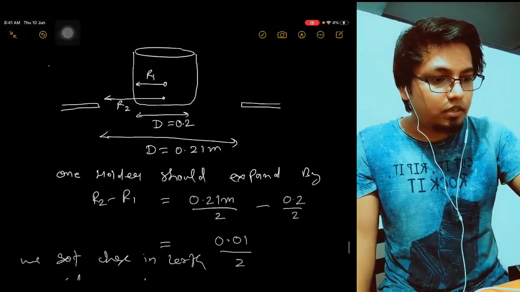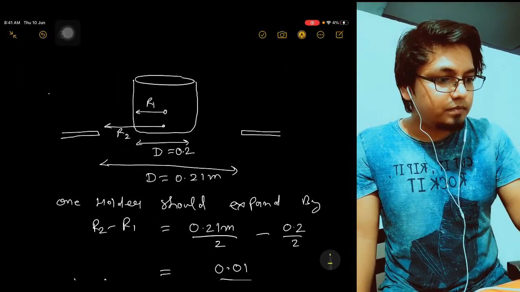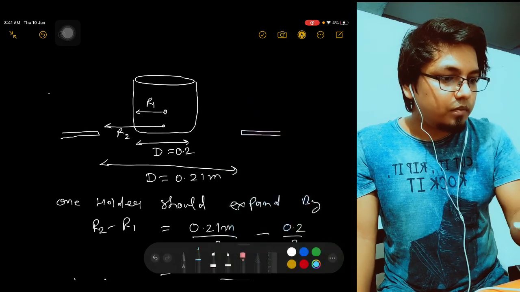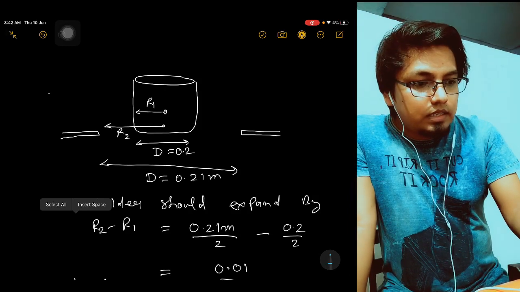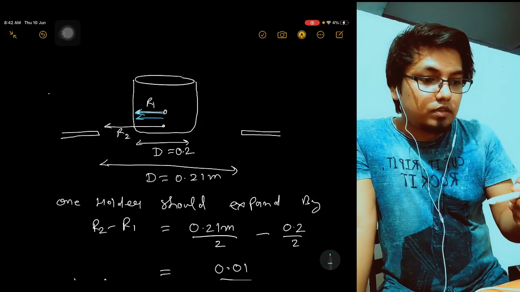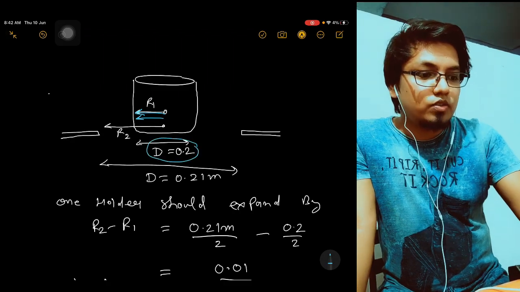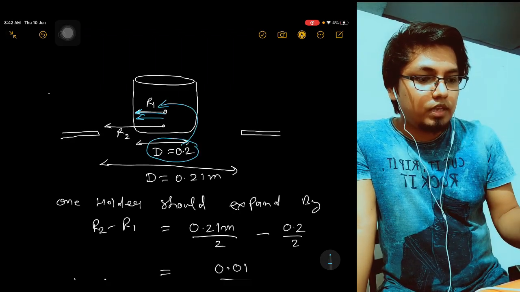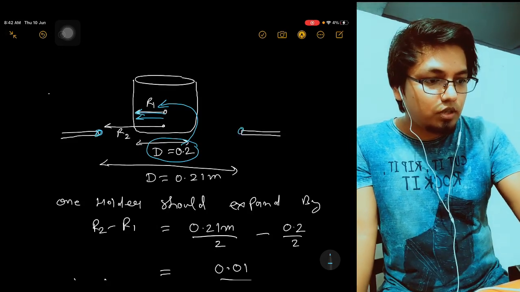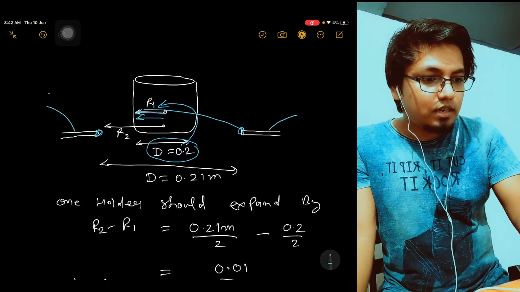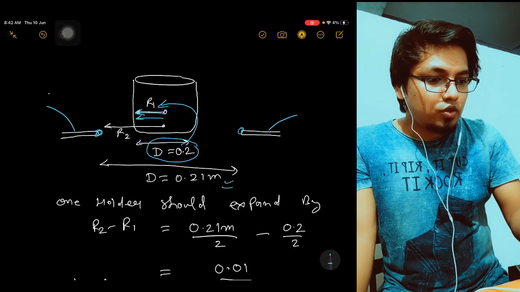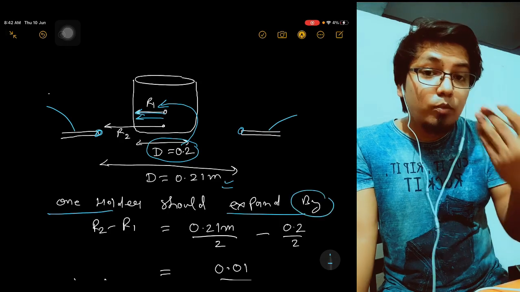I have explained here. See, the internal diameter is 0.2, so according to that I can find R1. Then the available gap from tip to tip, this holder and this holder, if you make a circle like this, then the diameter tip to tip is this much. So one holder should expand by how much amount?